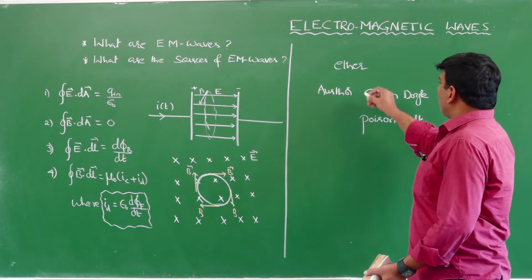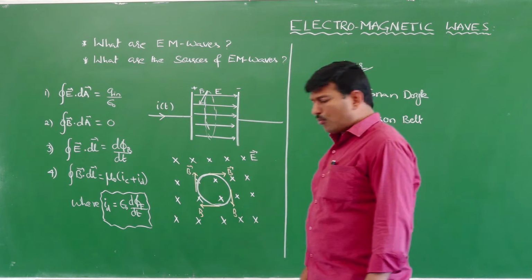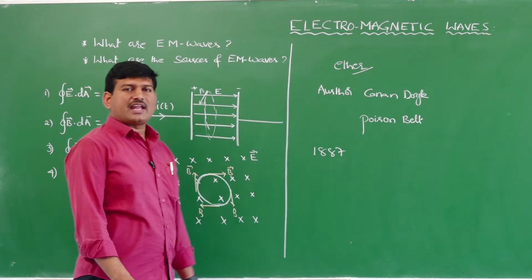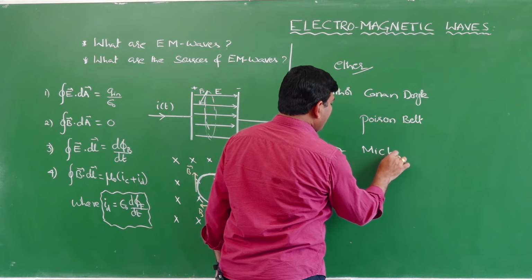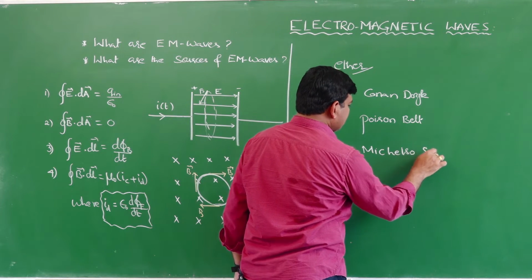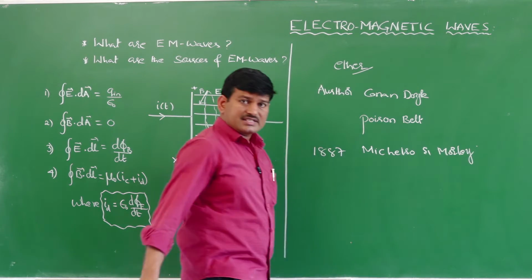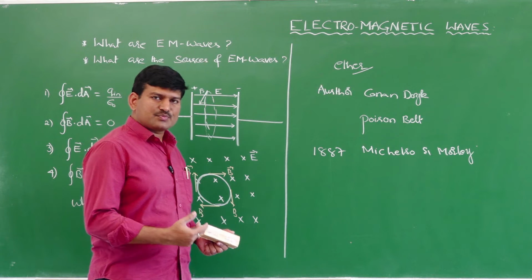The ether medium's existence was tested by Michelson and Morley in the year 1887. When they were trying to calculate the speed of light, they considered that there is a medium called ether, and they conducted the experiment.